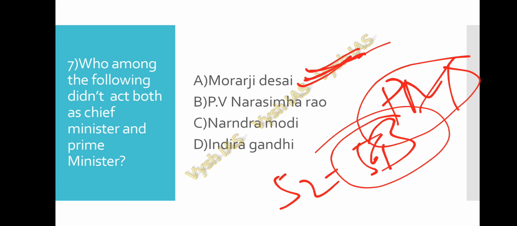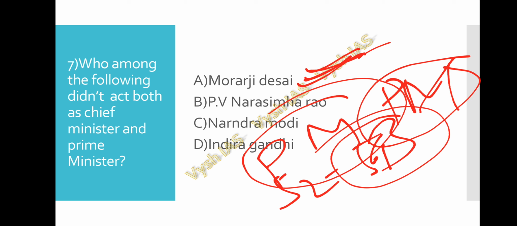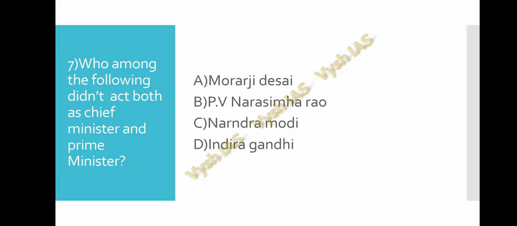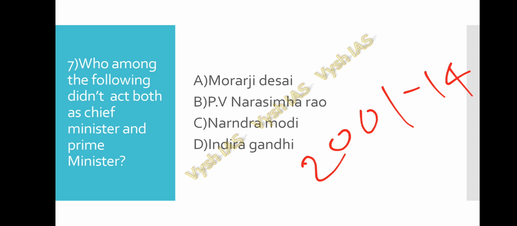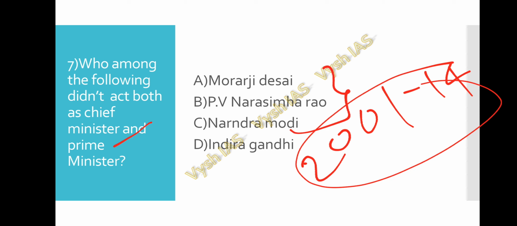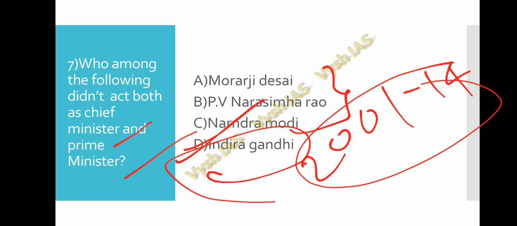Coming to P.V. Narasimha Rao, actually he is the first Prime Minister from South India who held the post from 1991 to 96. He acted as the Chief Minister of Andhra Pradesh between 1971 to 1973. Coming to Narendra Modi, he acted as the Chief Minister of Gujarat before he became the Prime Minister in 2014. He served as the Chief Minister of Gujarat for 4 terms during 2001 to 2014. So, all of these 3 acted as both Prime Minister and Chief Minister except Indira Gandhi. So, option D is correct for question number 7.